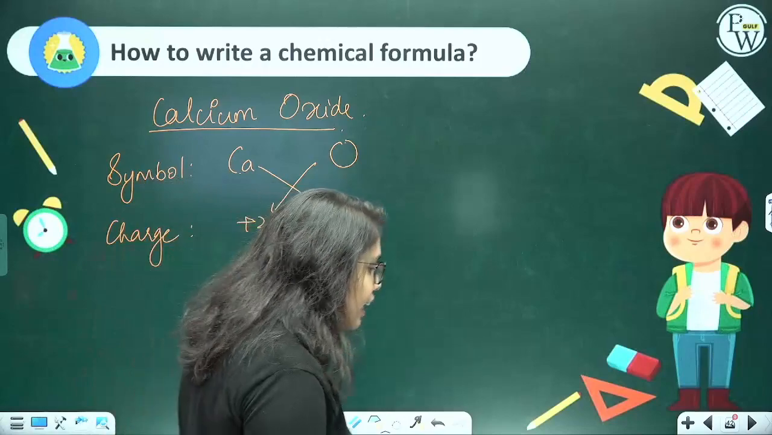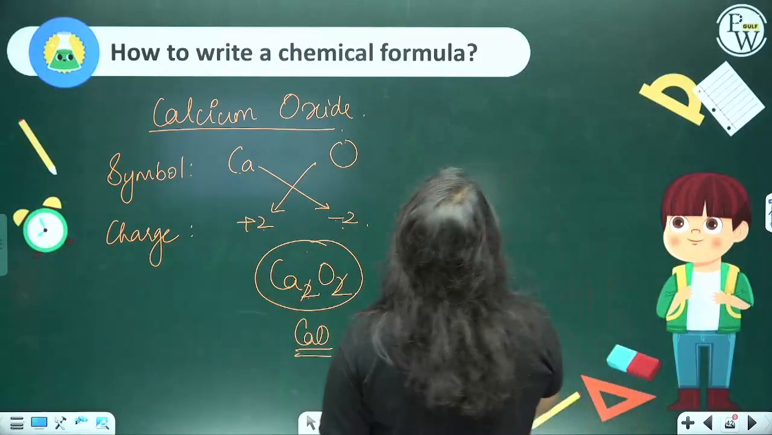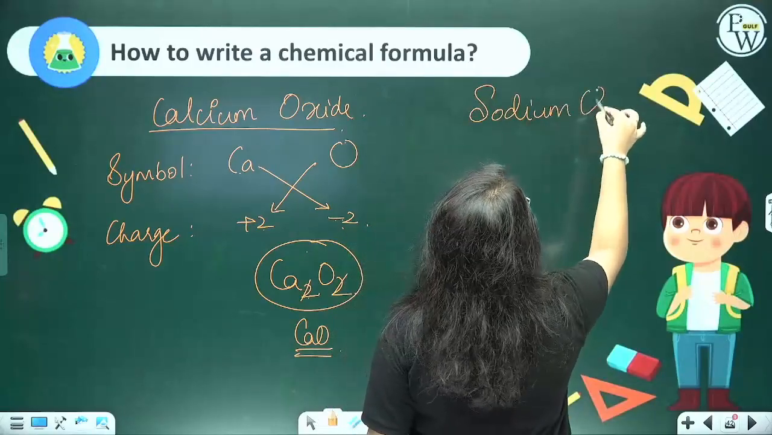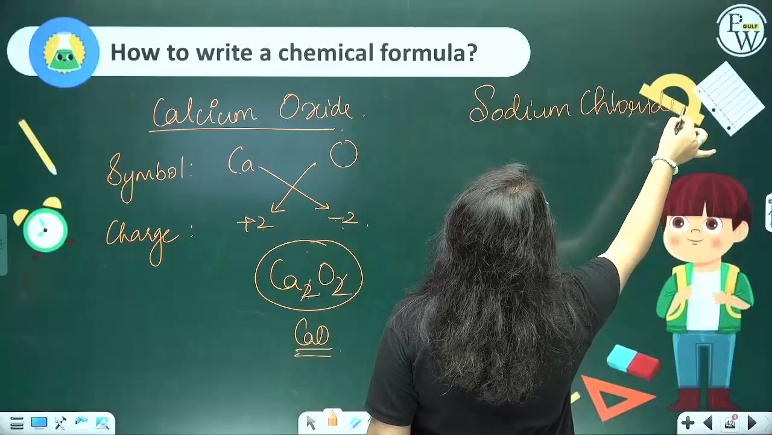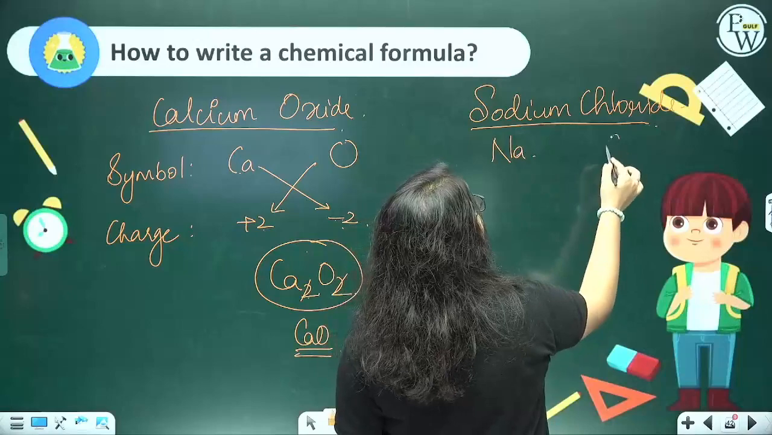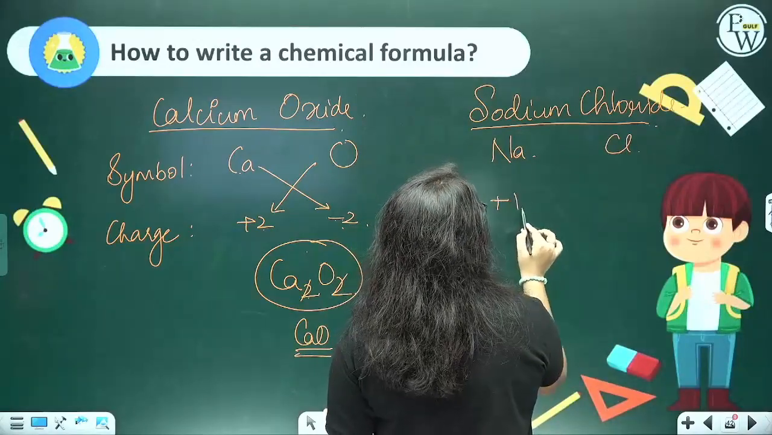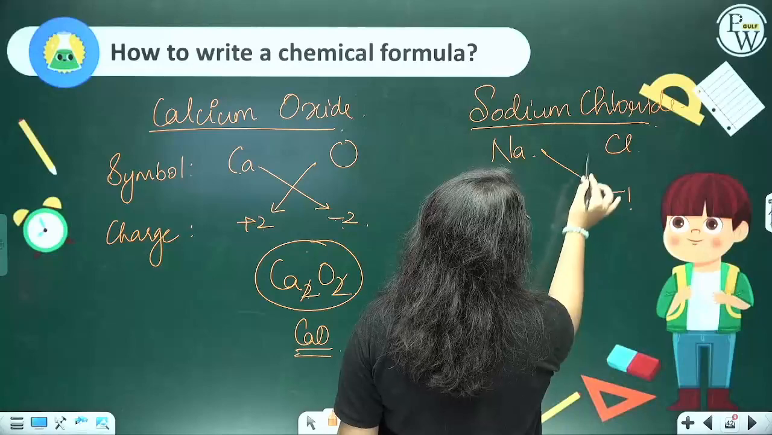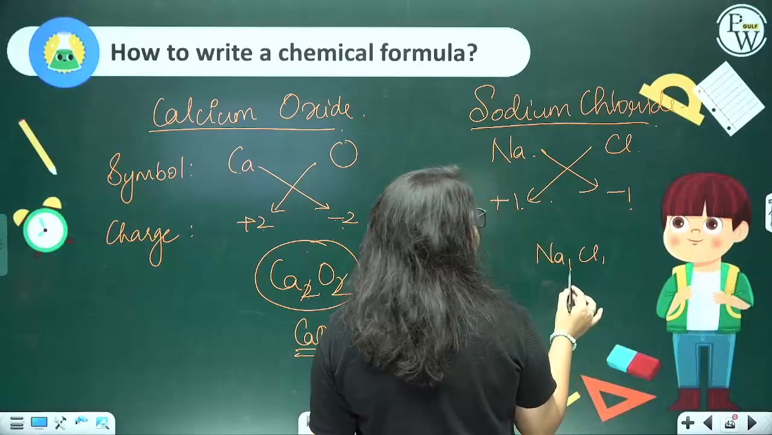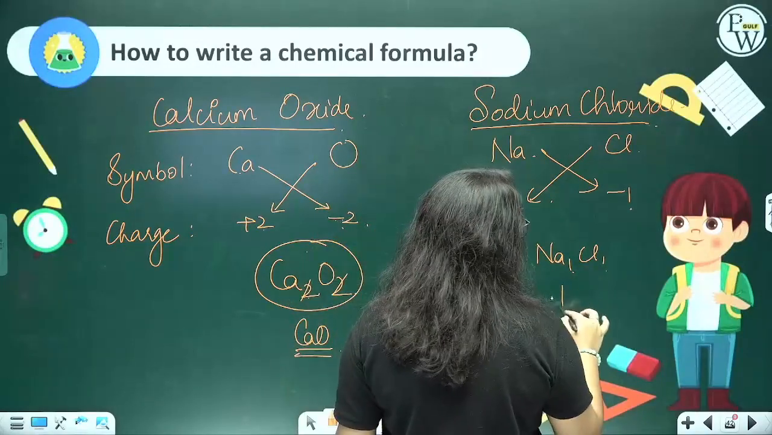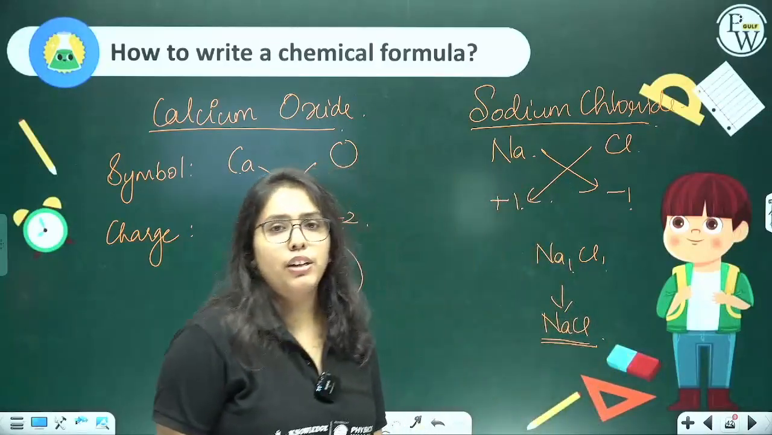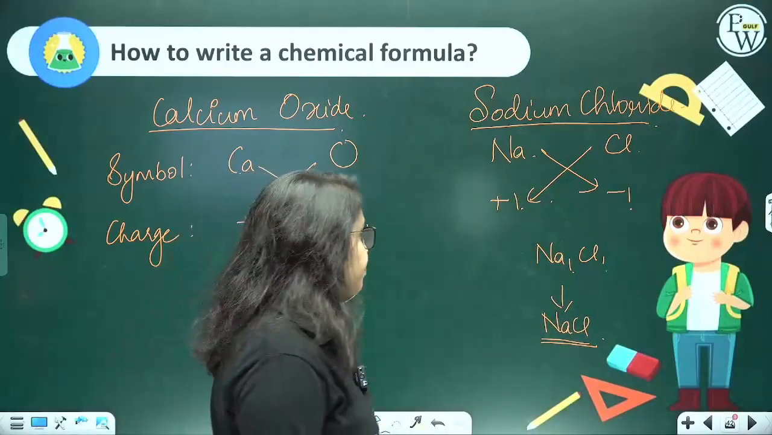All right, let's take another example, sodium chloride. What is the symbol of sodium? Na. Chloride, Cl. What is the charge? +1, -1. Balanced. Na1Cl1. But when it is 1 and 1, you don't have to mention the 1 over there. It is understood. NaCl.